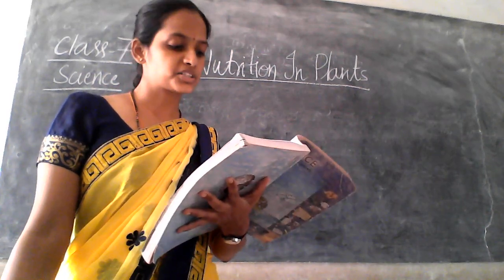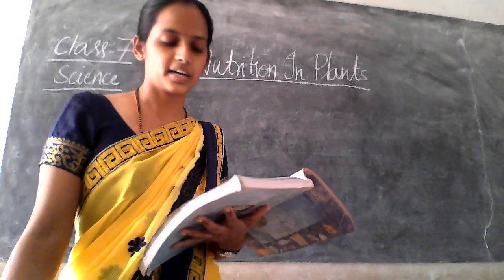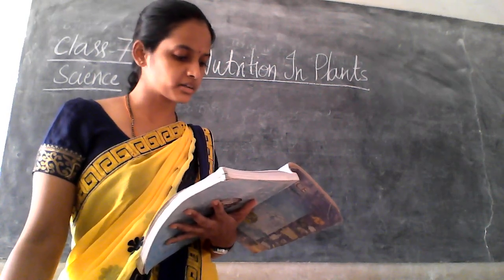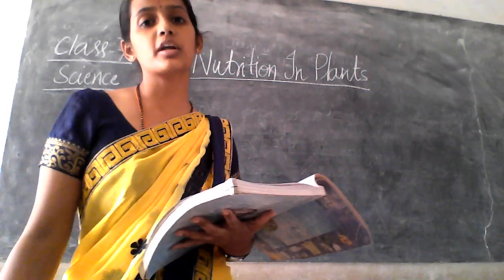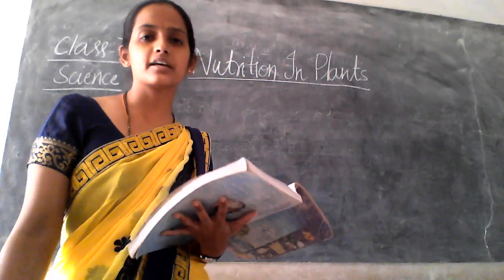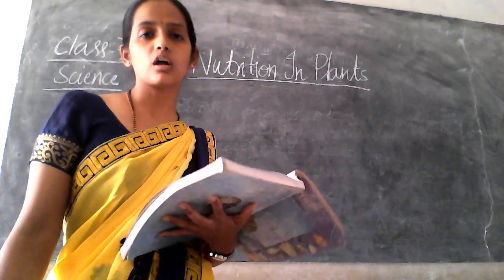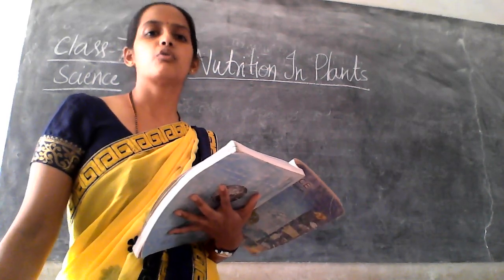The food consists of different components, right? What are those? Fats, protein, vitamins, minerals. So they are the components of the food and they are called what? Nutrients, right? So all these are necessary for the body.